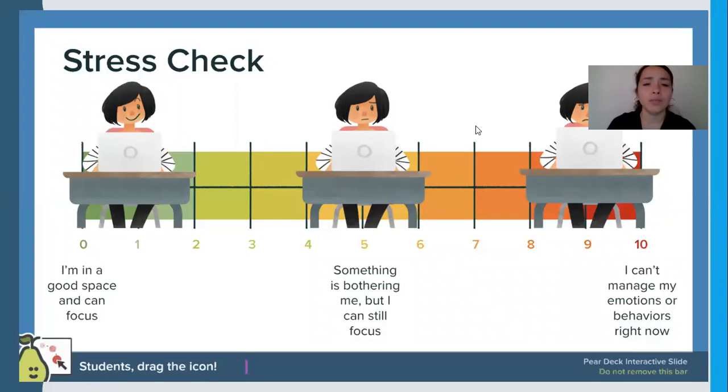As far as the rest of you, you seem to be at a pretty good space. I'm also feeling at a 0 today. I feel like I'm in a good space. I can focus. And as Ms. Ross said, we do miss you all. So it is very nice to see you all. And then, okay, so I see it too. All right, pretty good.